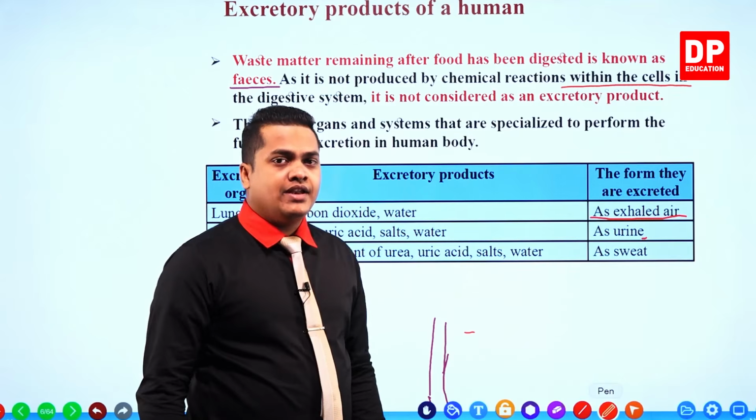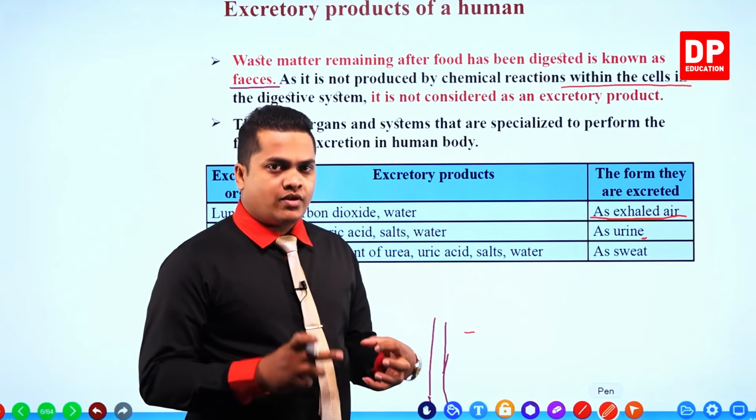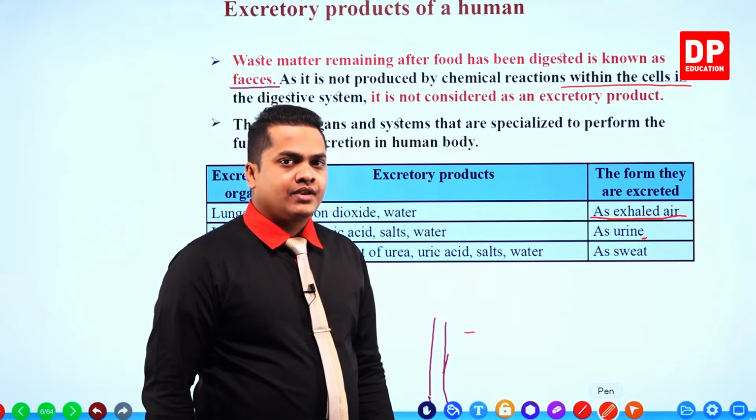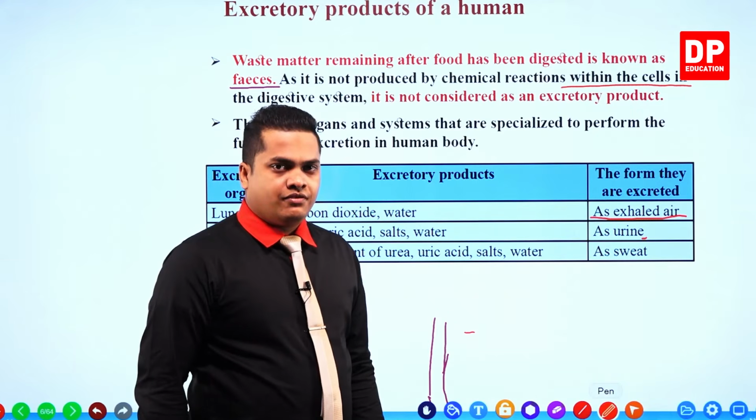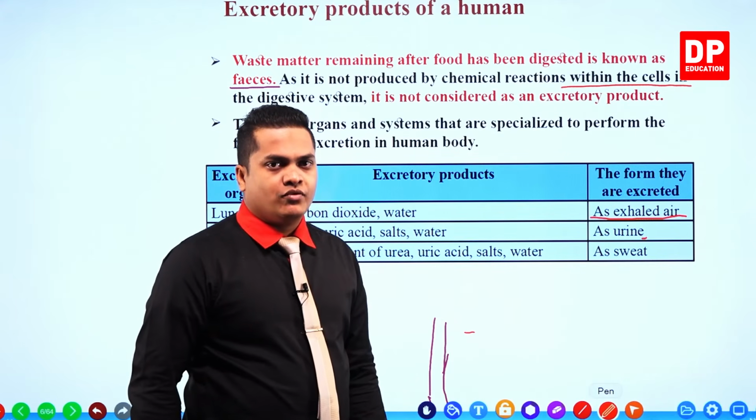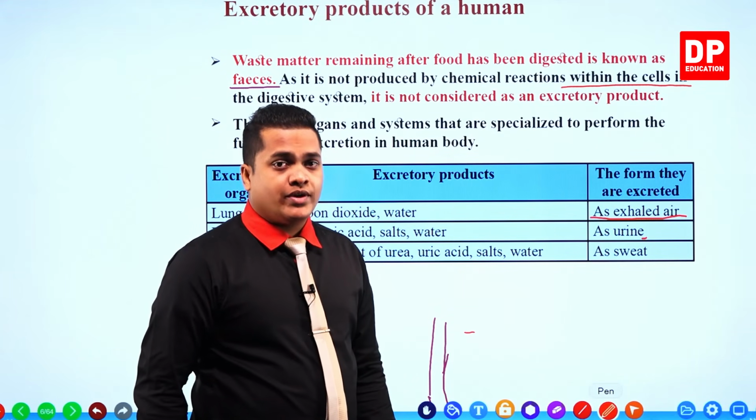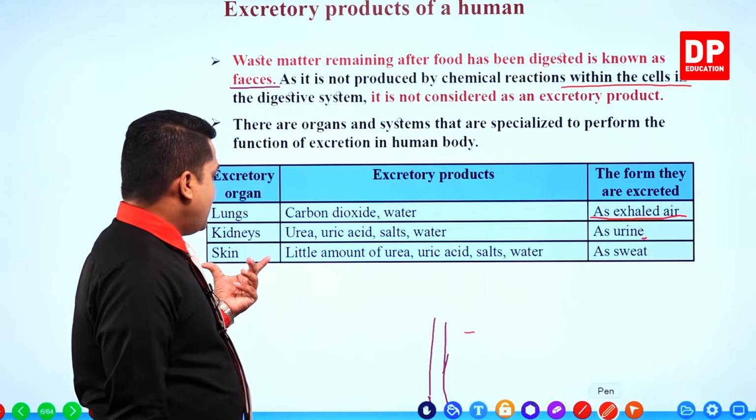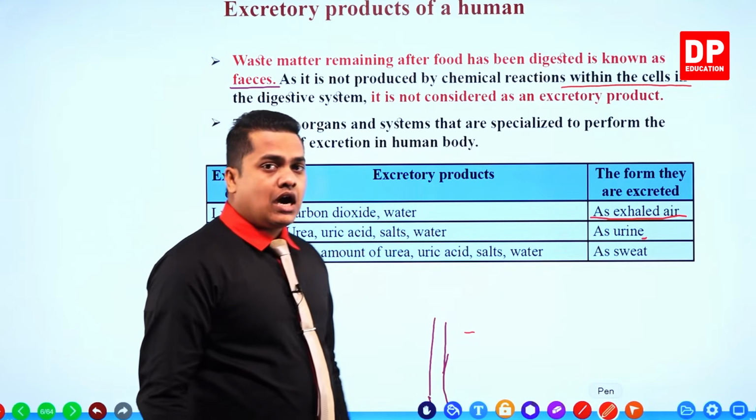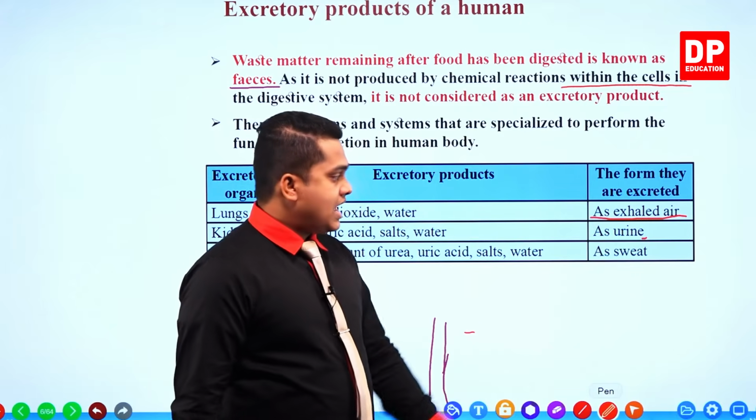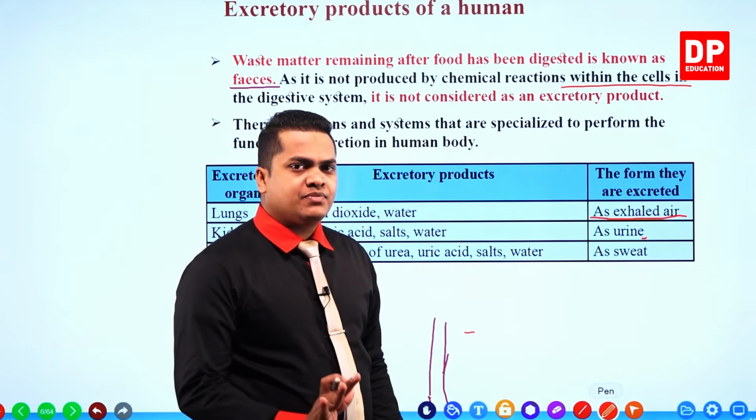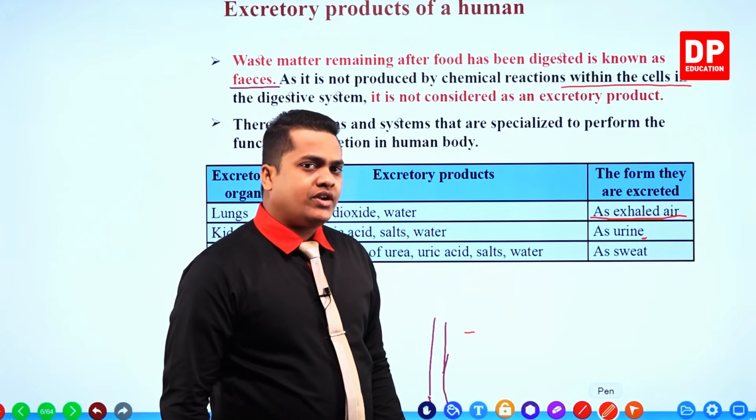So kidneys are the main organs which deal with the nitrogenous excretory materials. Sweat is also a form, but here less amount of urea and uric acid is removed. The main method is urine. By skin, a little amount of urea, uric acid, salts and water are expelled from the body as sweat.